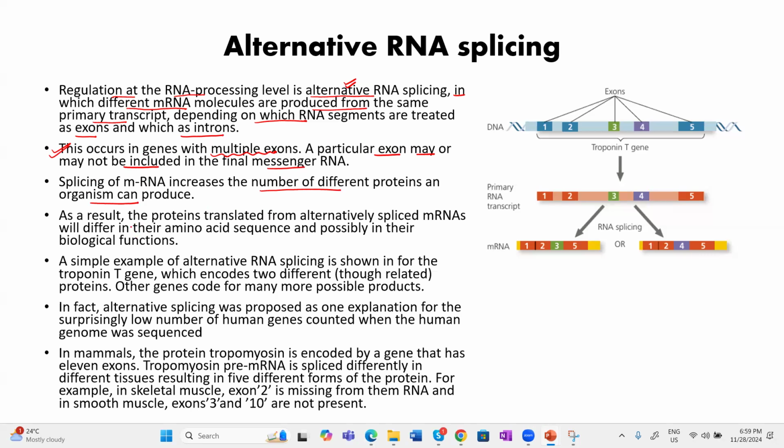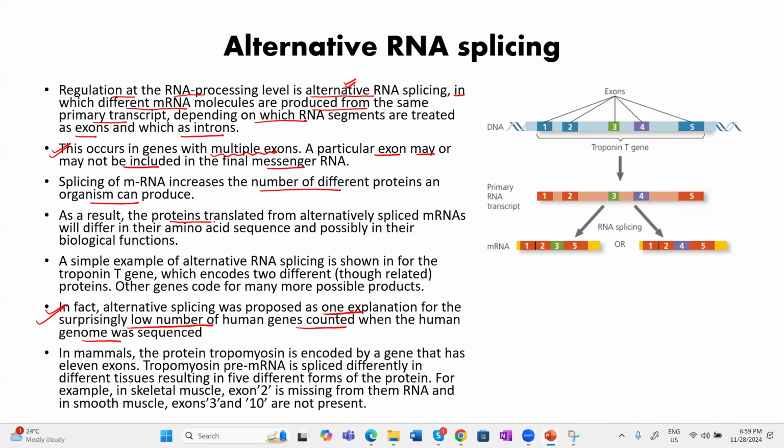Or you can say it is an explanation of how, with a smaller number of genes, more protein is produced. Genes which are expressed are less in number, but the protein produced by those genes is more. So it can be understood as an explanation for the surprising observation of how a low number of human genes was counted when the human genome was sequenced, but protein production is very high.